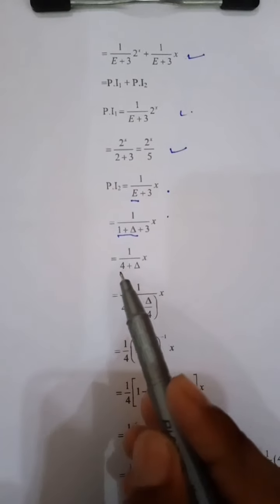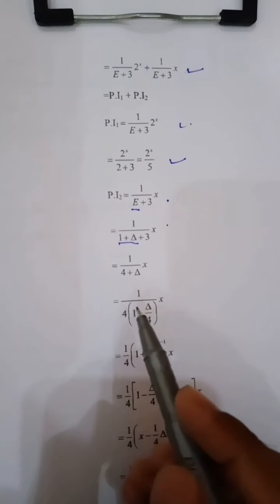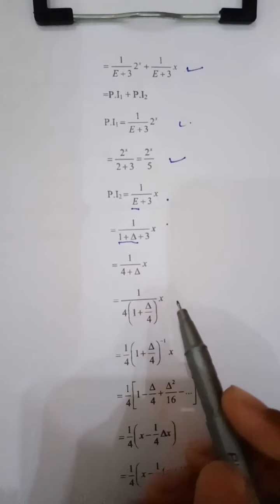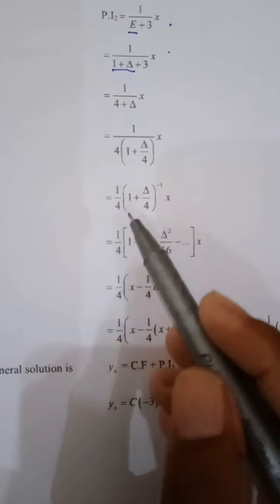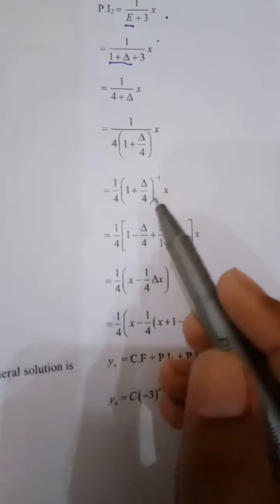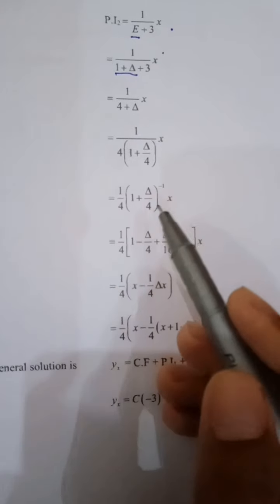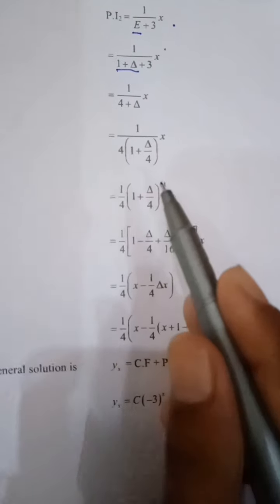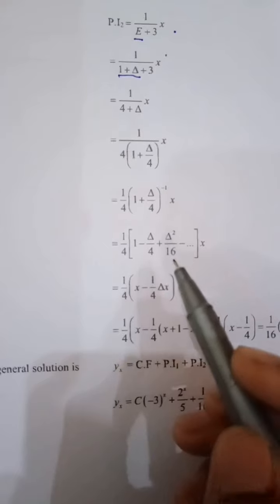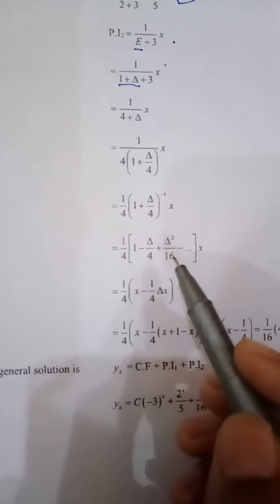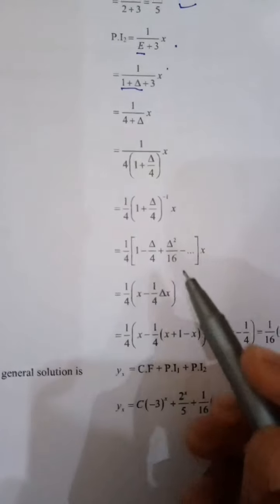Now we take 4 common from the denominator, which becomes 1 over 4 into (1 plus delta by 4) inverse into x. We apply the binomial series, which is equal to 1 minus delta by 4 plus delta squared over 16, since 4 squared is 16, and so on, into x.